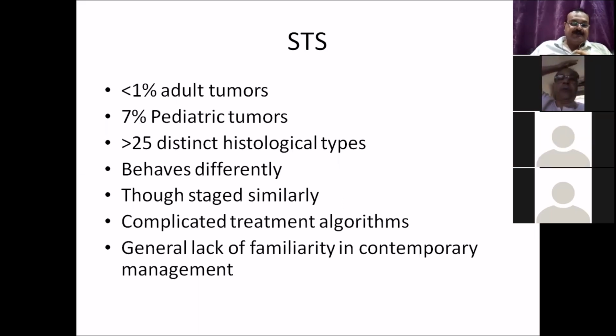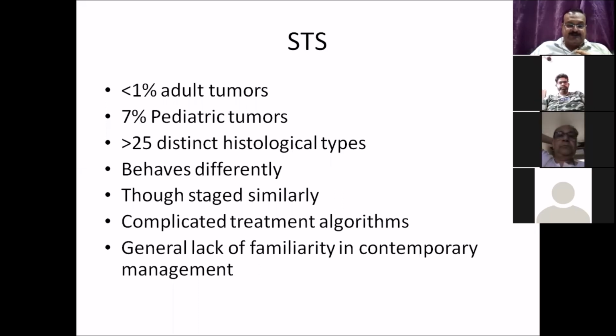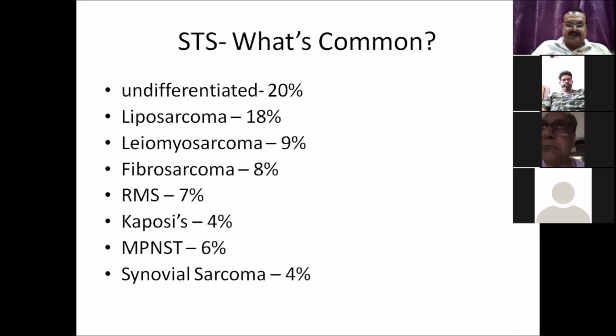For example, GIST. They are staged in a similar manner. The treatment algorithms are very complicated, and because it is something which is not very commonly seen, there is a lack of familiarity in management of these diseases. If you look at the type of sarcomas, you will find that approximately 20% are undifferentiated, followed by liposarcoma, leiomyosarcoma, fibrosarcoma, rhabdomyosarcoma, MPNST, and synovial sarcomas.